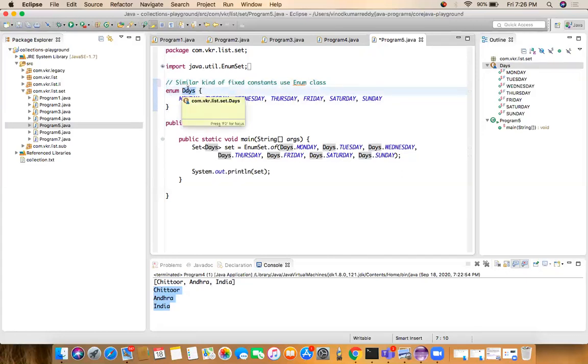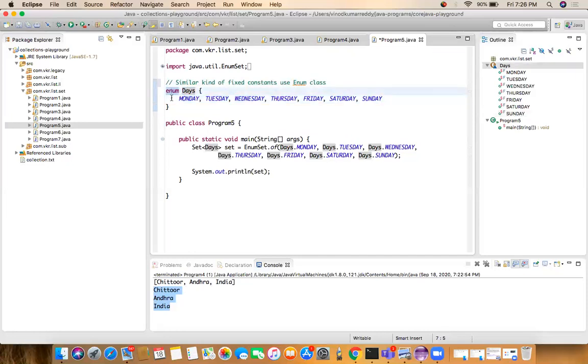See, the days of a week are all fixed. There is no change in the days of a week. Months also are the same for a year. There is no change in the month names. So I created similar kind of fixed constants in the enum. Enum is similar to a class.